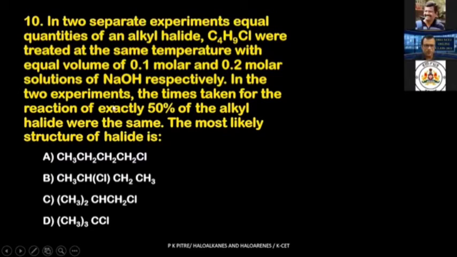This can happen only when the reactant molecule, C4H9Cl, is not dependent on the concentration of your NaOH. In the mechanism, what concentration of NaOH is present doesn't matter in this reaction. And what are such reactions you have come across?